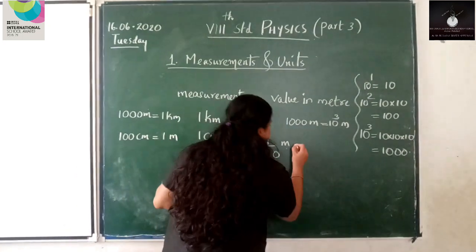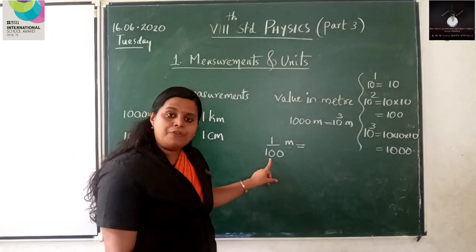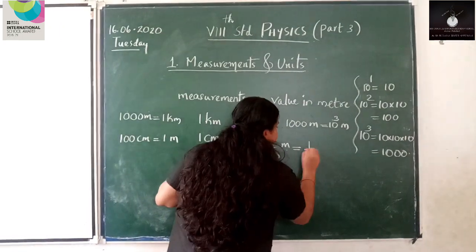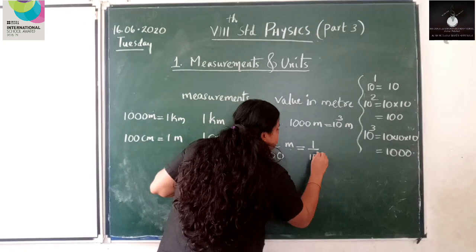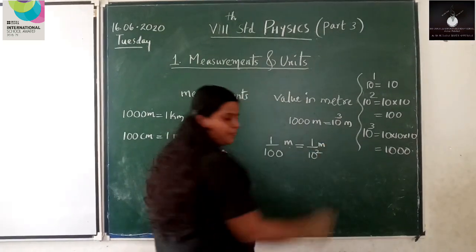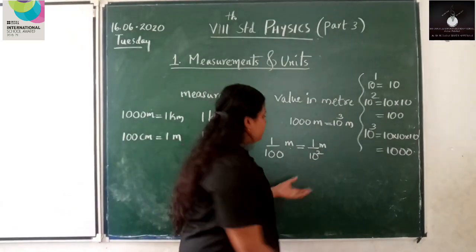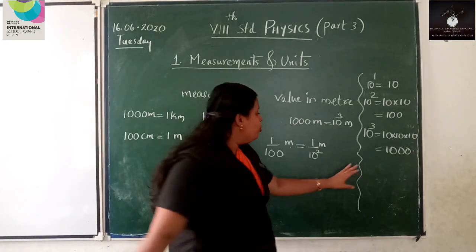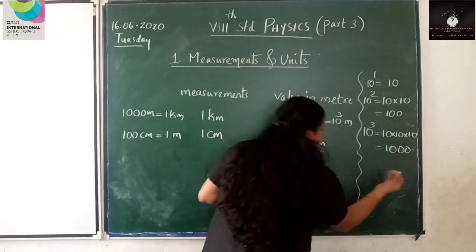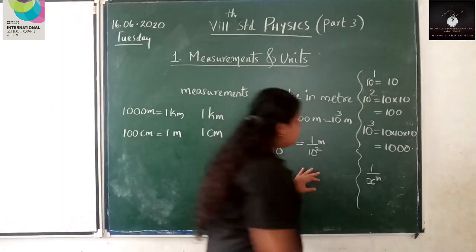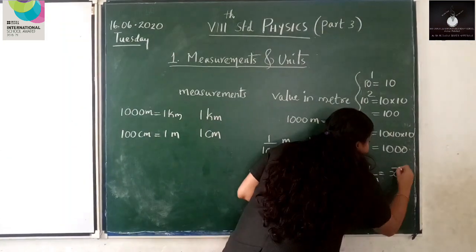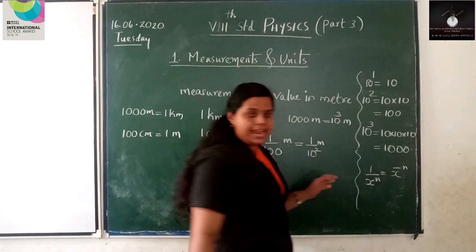Now, again, what is the exponential form of 100? 10 raised to 2. So here 10 raised to 2 meter. You might have learned in mathematics that 1 by x raised to n is equal to x raised to minus n.